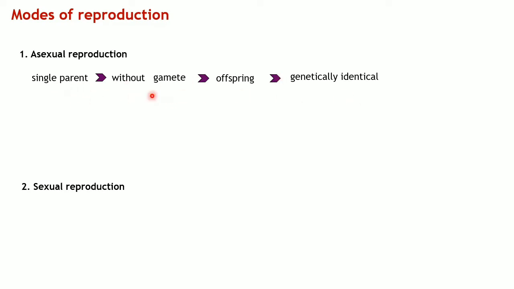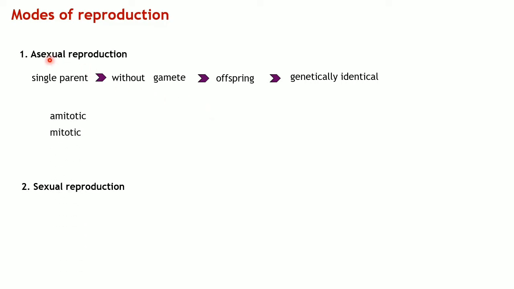What do I mean by this? Let's take it: there was a single parent and gametes. I believe you know what gametes are, right? Gametes are reproductive cells from both parents. Generally, these gametes are there in sexually reproducing organisms, not in asexually reproducing organisms. These gametes carry genetic information and fuse together to form an individual. But in asexual reproduction, you don't need gametes to produce an offspring. From a single parent, you get an offspring or young one that looks exactly like its parent, and the genetic information will also be exactly like its parent.